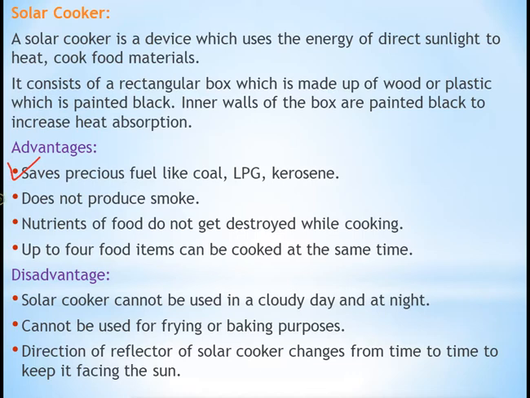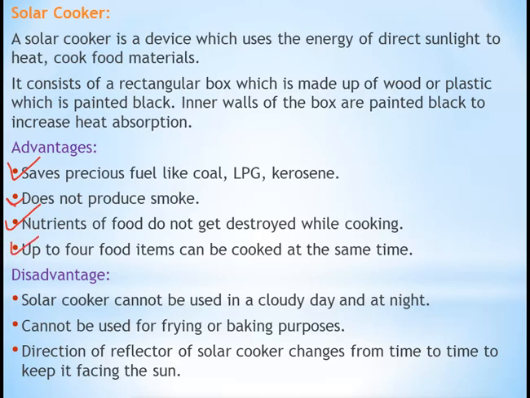It does not produce smoke. If you use a solar cooker for cooking the food, it will not produce any smoke, right? So no pollution. Nutrients of the food do not get destroyed while cooking. When we cook food in a solar cooker, the nutrients which are present in the food, like carbohydrates, proteins, vitamins and minerals, will not get destroyed. They will be present in the food.